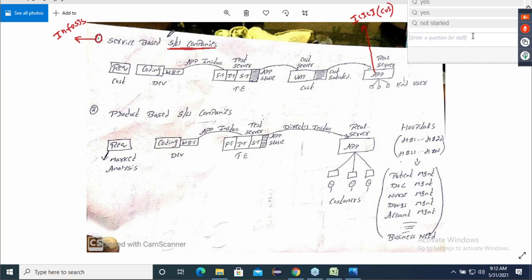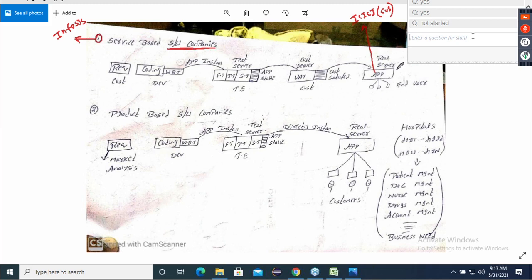Banking service. If you go to a hotel, what service do they give? Food service. You go to a car showroom, they will give you car services.